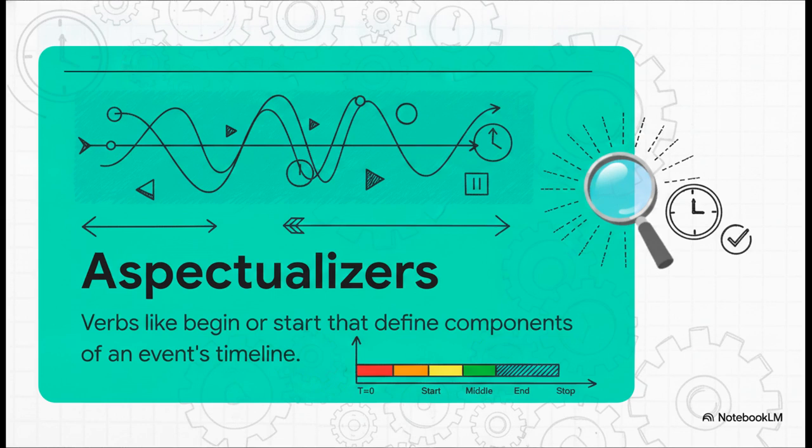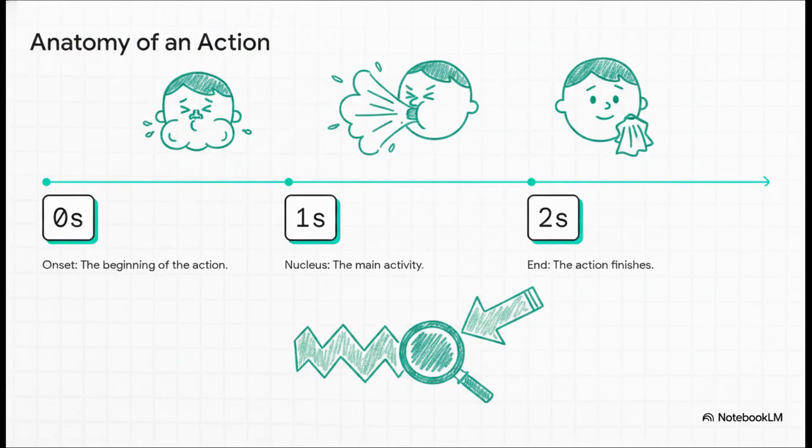These are verbs like begin, start, continue, and stop. They don't actually describe the action itself, they describe the timeline of the action. They essentially lock on to specific segments of an event's internal clock. According to linguistic research, every dynamic action basically has its own internal anatomy. It has an onset, where it begins, a nucleus, where the main activity is in progress, and an end, where it finishes.